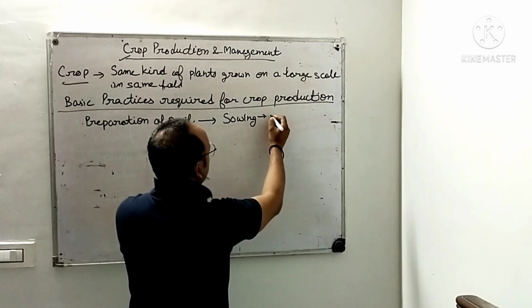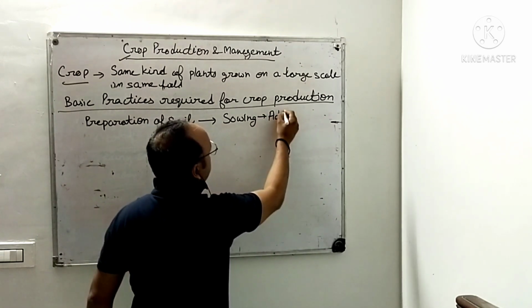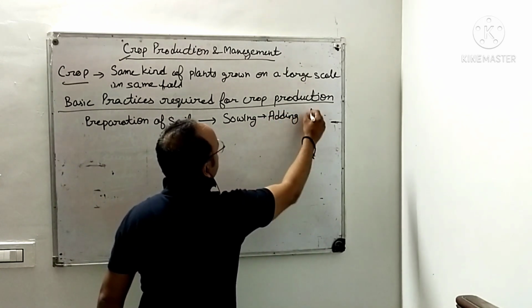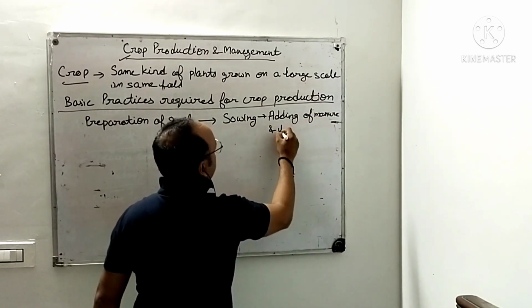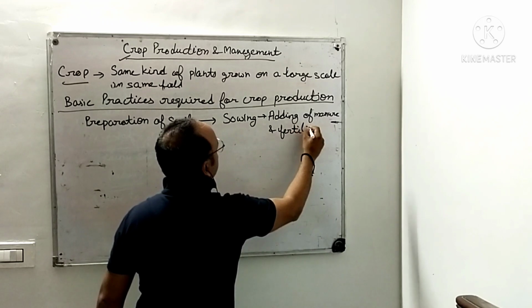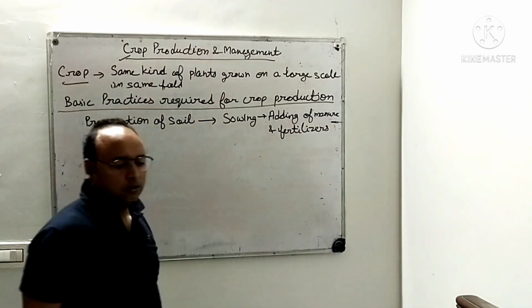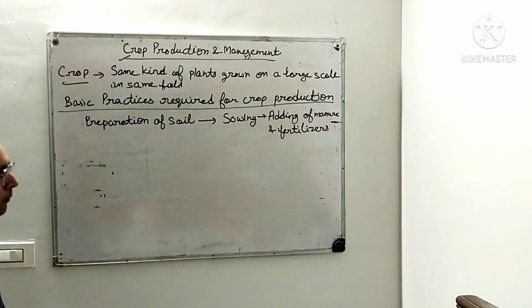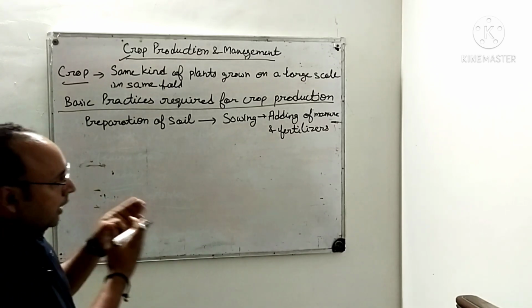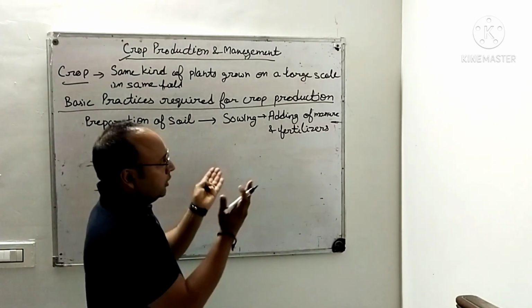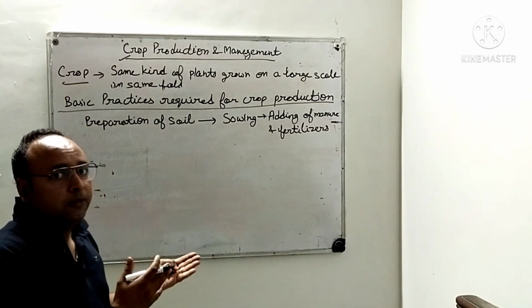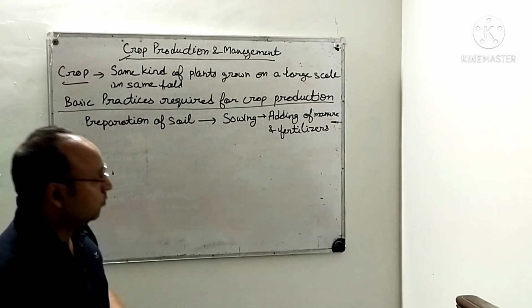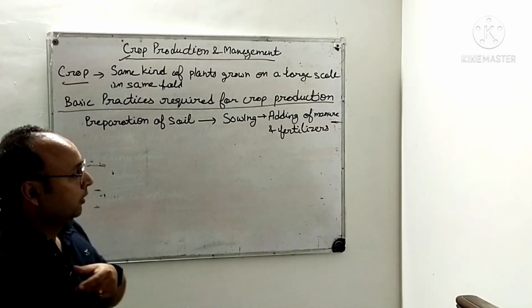Then after this, we know that we have to add manure and fertilizers in the crops, right? To protect them for their healthy growth, we have to add manure and fertilizers. We will discuss what are manures, what are fertilizers, how they are useful, and which out of them, manure and fertilizer, is more useful and which is not so useful, right?